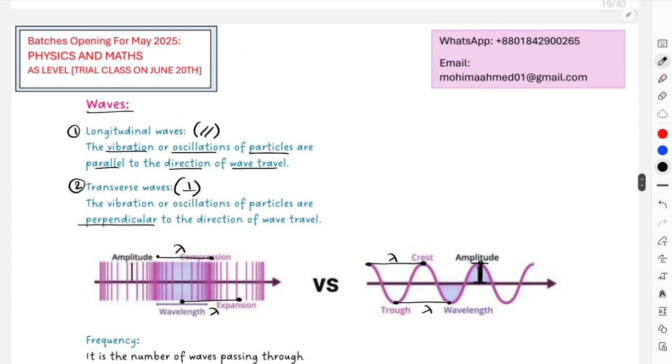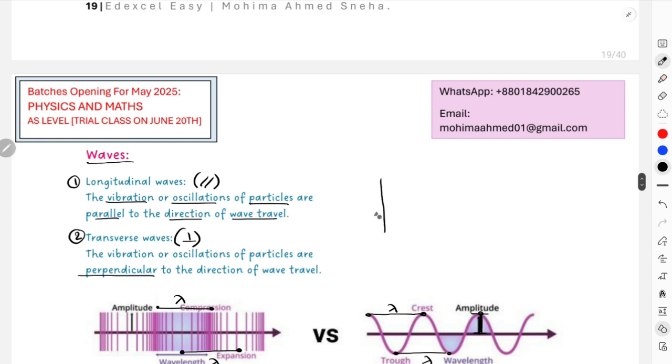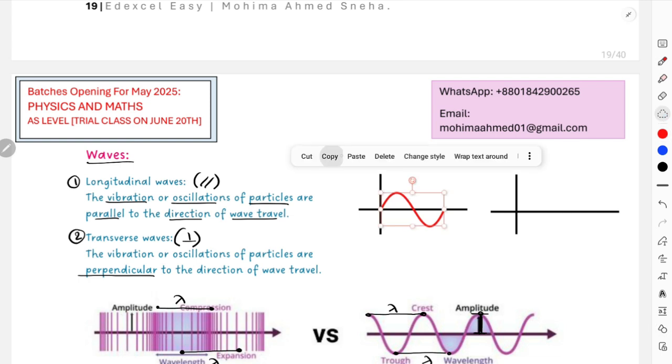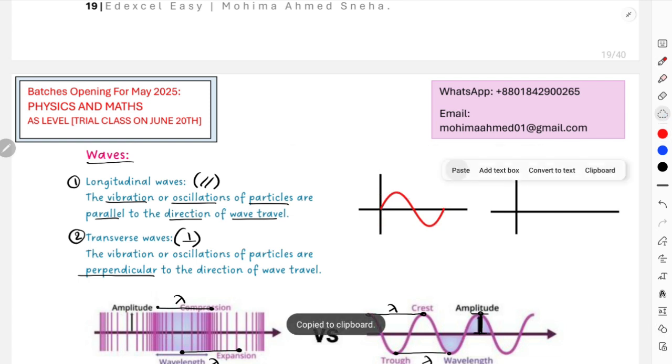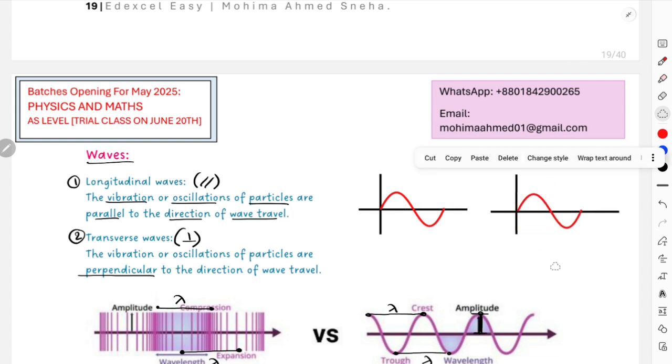Now there are actually two types of graph you will come across. The first type is the displacement distance graph, and the second type is the displacement time graph. For example, this is a random wave I'm drawing over here. This is your displacement distance graph, and this is your displacement time graph.